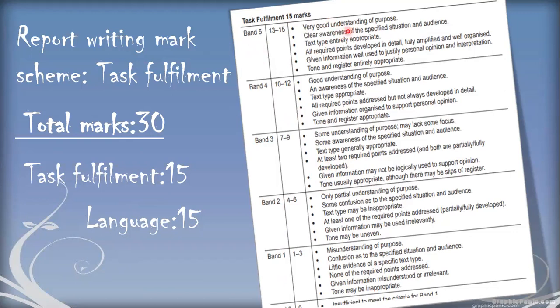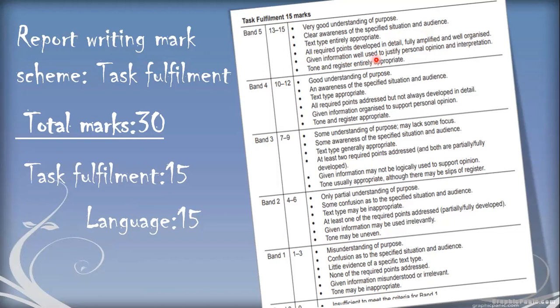Very good understanding of the purpose, clear awareness of the specific situation and audience. You know to whom you're writing, and you have included all the details which I have just underlined with you. Text type is entirely appropriate. You're writing a report, and your language and style are according to it. All required points are developed in detail, fully amplified and well organized, and giving information.